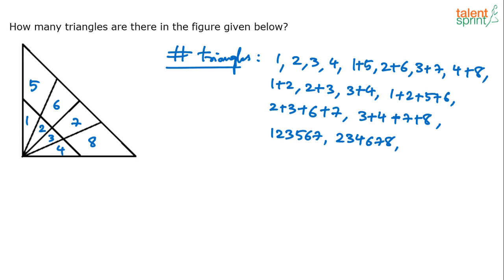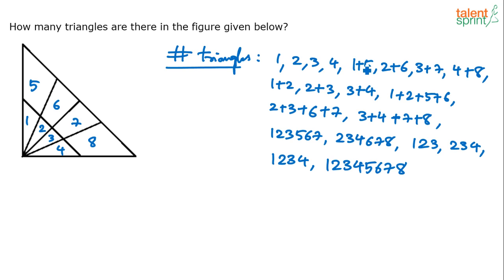Yeah, I think what we missed here is this. Combination of 1, 2, 3, 2, 3, 4 also gives you a triangle, right? 1, 2, 3 is one triangle. 2, 3, 4 is the other triangle. I did not consider that, right? Then 1, 2, 3, 4 is one triangle. And the last one is 1, 2, 3, 4, 5, 6, 7, 8. So 20 triangles altogether, right?